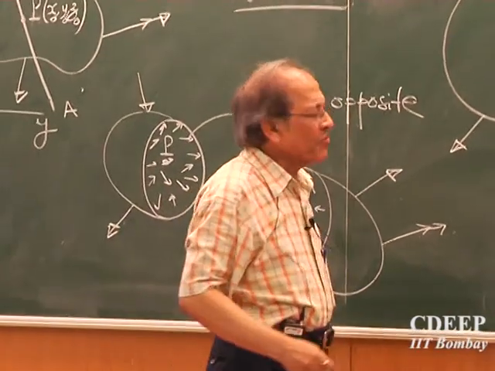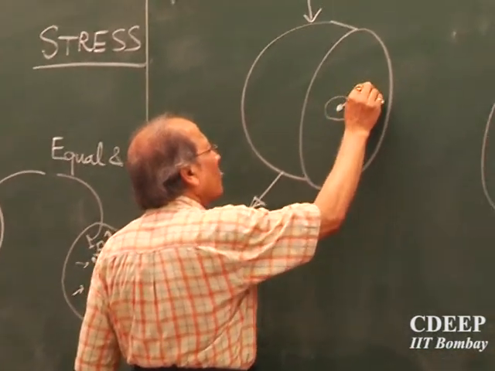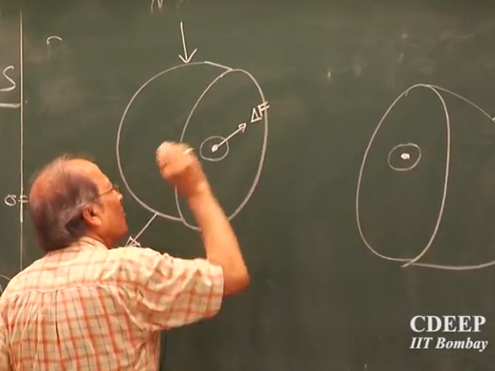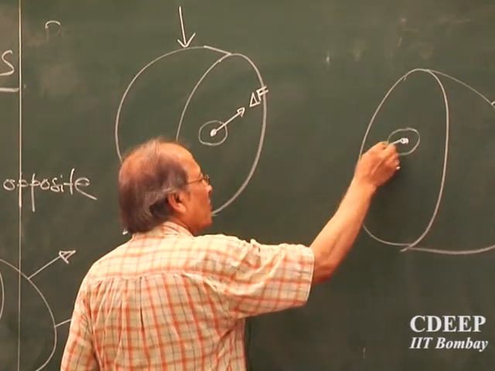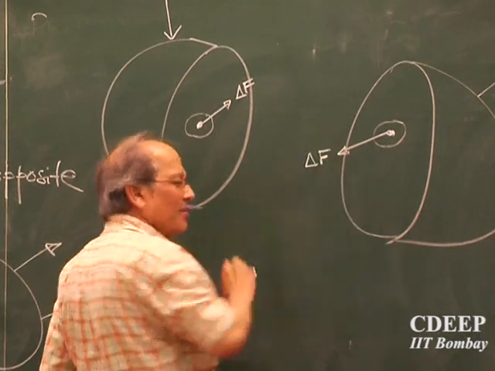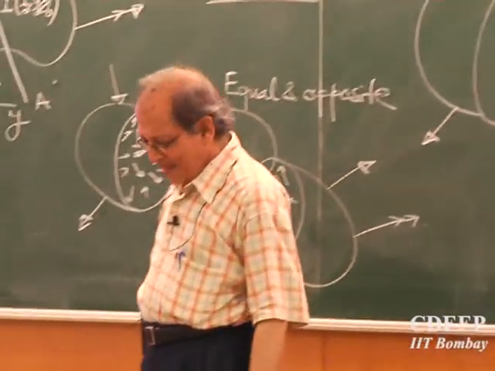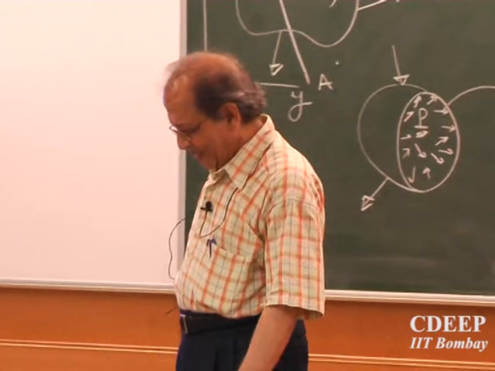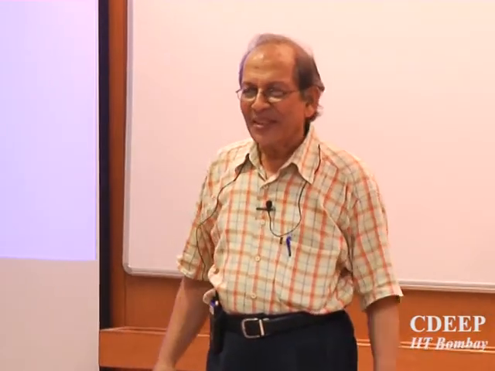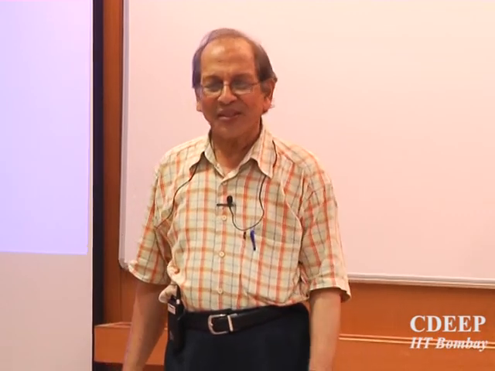at point P only, there will be a small force, some dF, and an equal and opposite force here, some dF. One school of thought says there will be only one dF, a small force distributed.